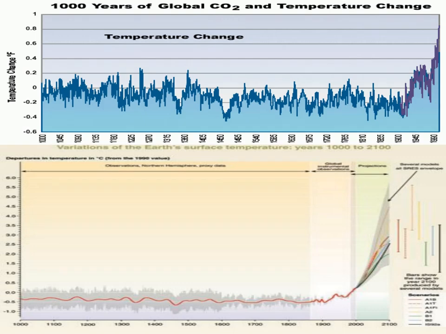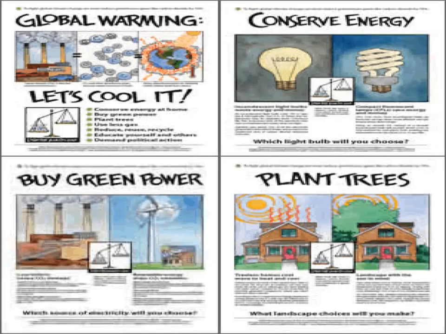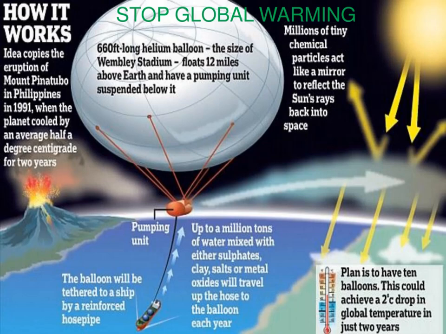This picture shows 1,000 years of global carbon dioxide and temperature change. This picture shows how to decrease global warming: let's cool it through the conservation of energy, through green power, and by planting trees. It is important to stop global warming. How it works? Here in this picture, you can observe a big balloon which gets released into the atmosphere.